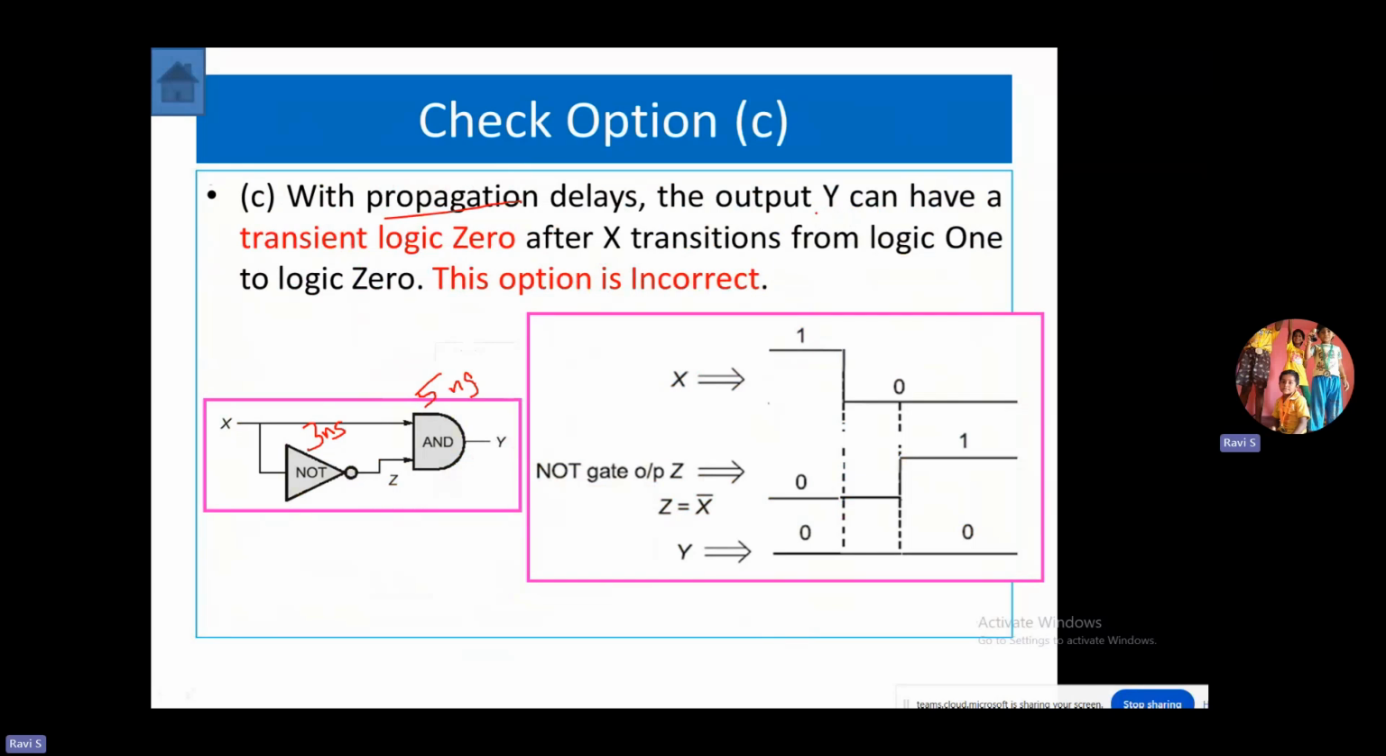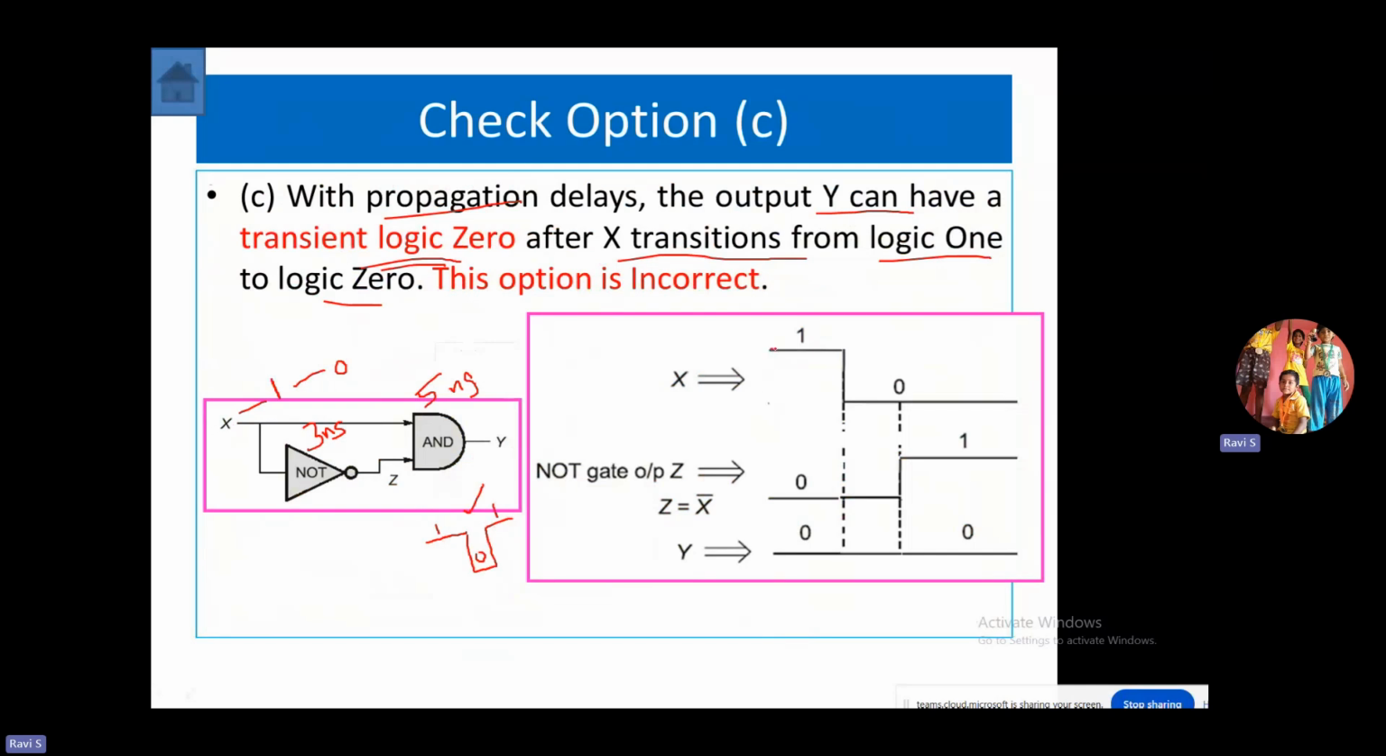Now your output Y can have transient logic 0. That means normally it's supposed to be 1, then for a moment it changes to 0, then once again it comes back to 1, only when X changes from logic 1 to logic 0. So X is initially at 1, then changes to 0, and this particular fluctuation must take place according to this statement. Now let us verify.